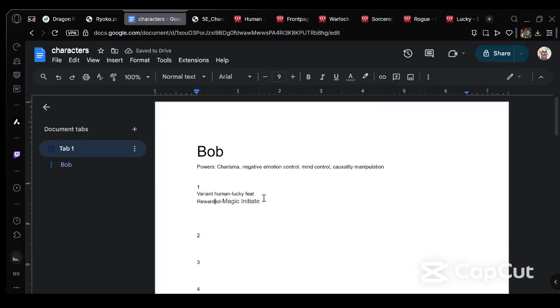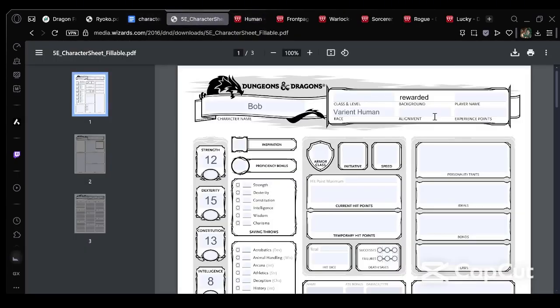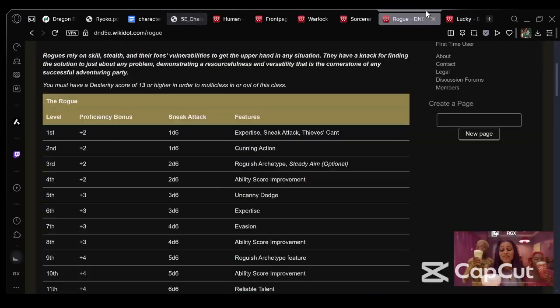Magic Initiate. Okay. What else at level 1? Well, at level 1, you also need alignment. I'm going to keep that blank for my person in case he wants to do it. We're going to keep the class and level blank for right now. But level 1, we do get to choose our class.